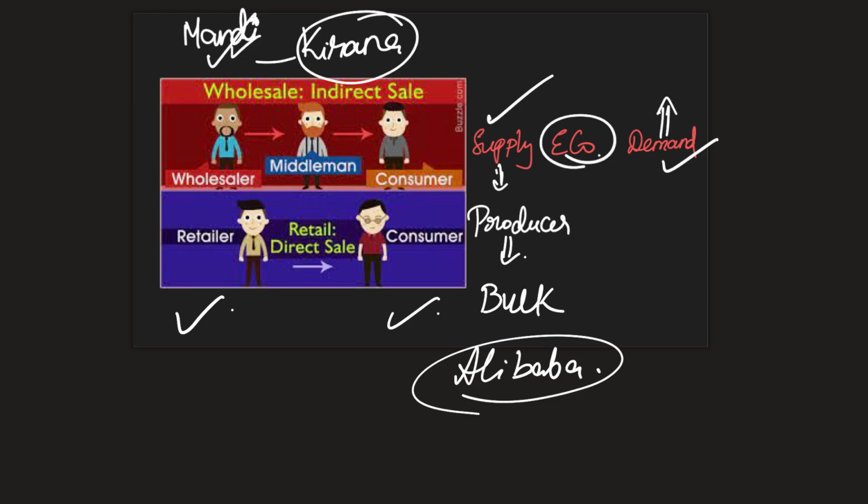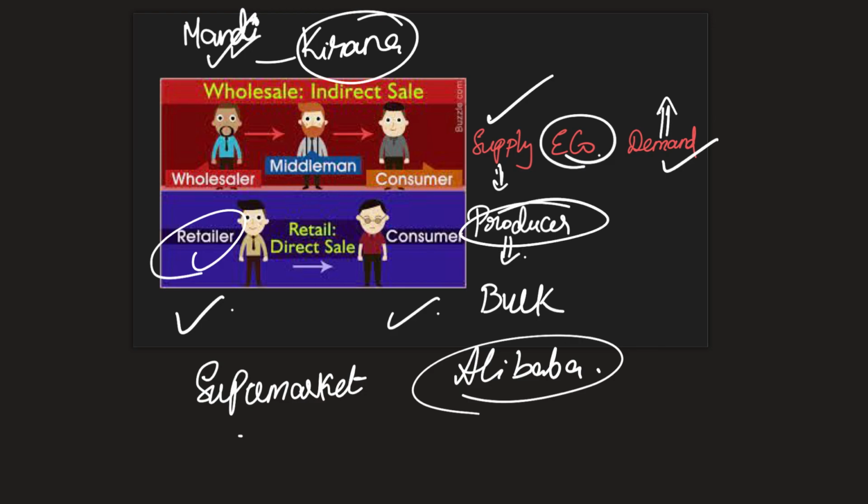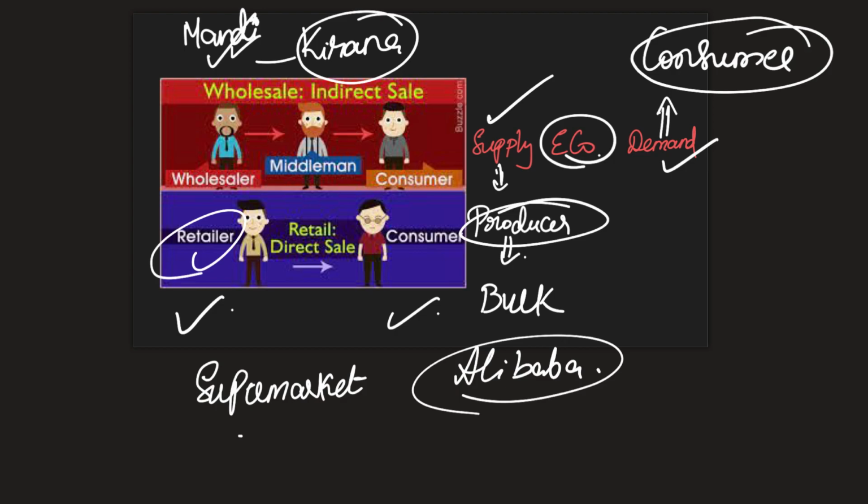There can also be direct retail stores, like we can take the case of supermarkets. They are also considered to be retail markets. In simple words, you can consider retailers to be middlemen. So the wholesaler basically gets impacted if producer prices rise, and the consumer will get impacted because of various other factors, because we don't buy in bulk. To understand this more elaborately and to quantify them, we have the wholesale price index and the consumer price index.